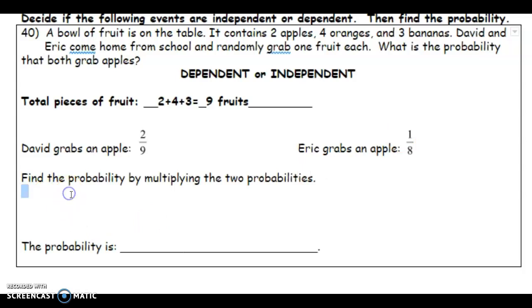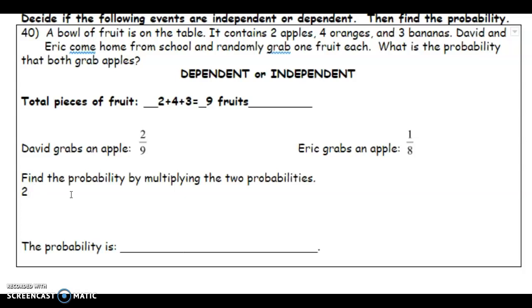So now let's set up. When we have a compound probability with 2 events, we have to multiply them because we need the probability of David and Eric. So the probability of David is 2/9.